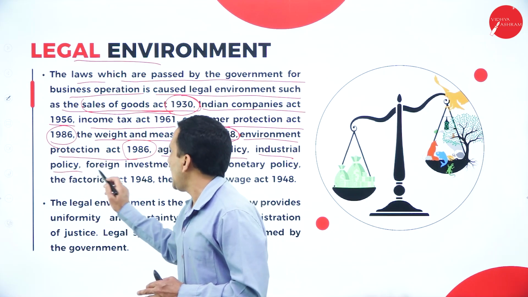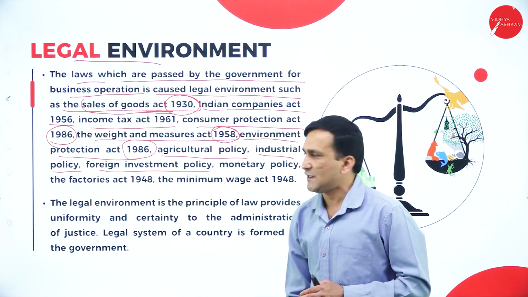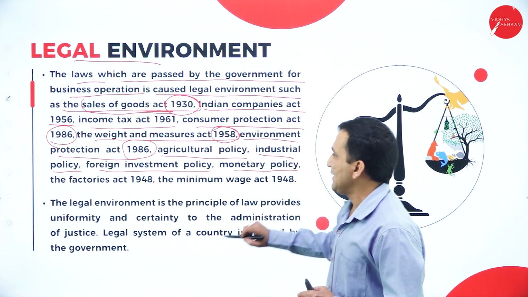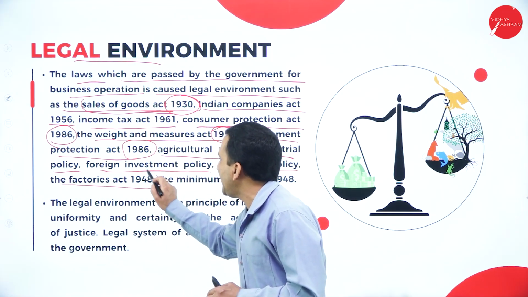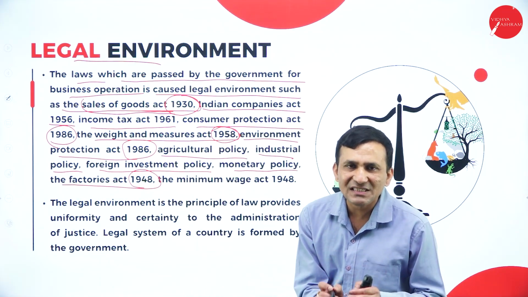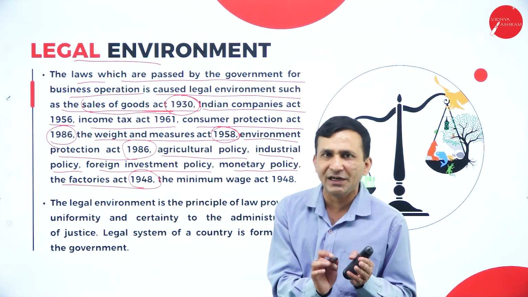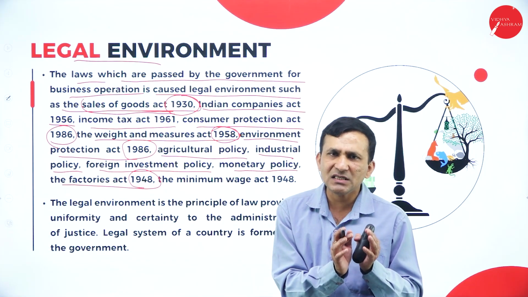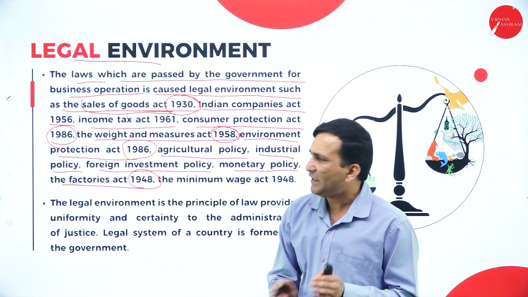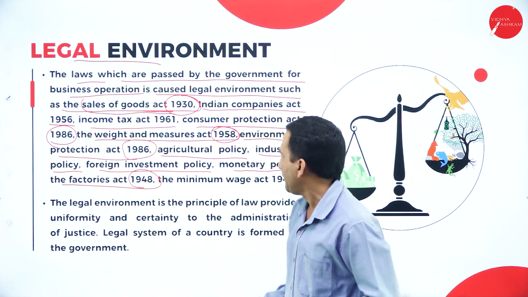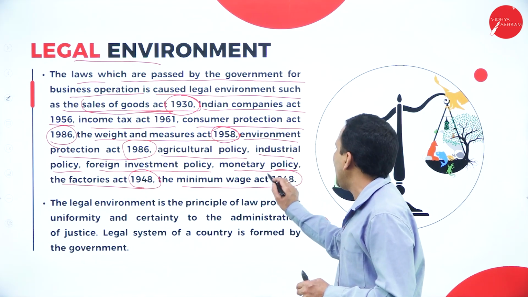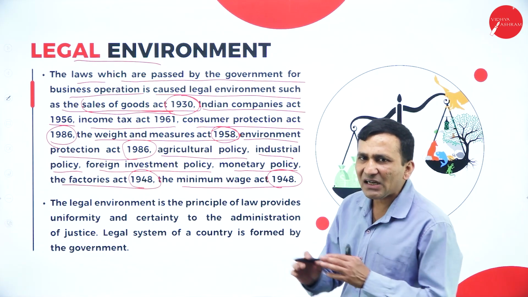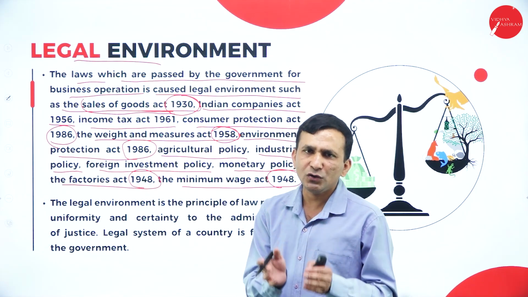Industrial policy and foreign investment policy and monetary policy. Factory Act 1948, because you start producing with the help of a factory, there are too many workers working, the complete act which is related to the factory. The Minimum Wages Act 1948. So this act also, as a businessman, they want to follow.